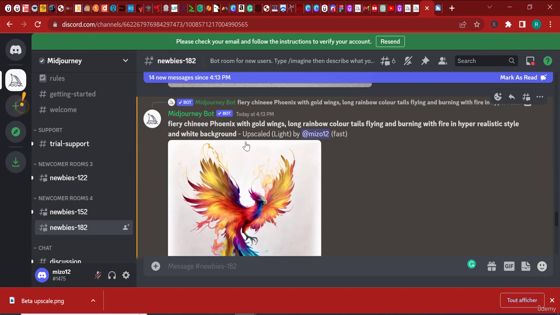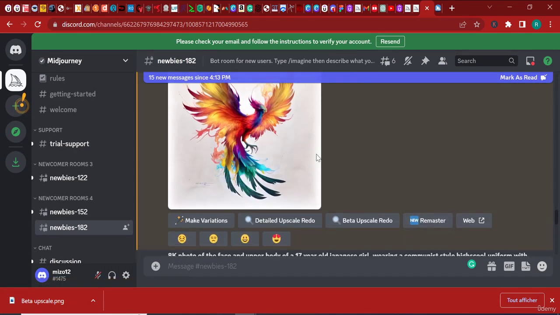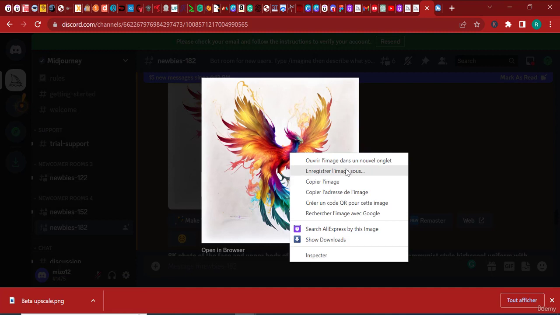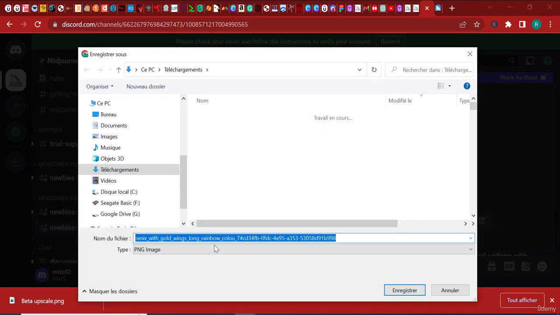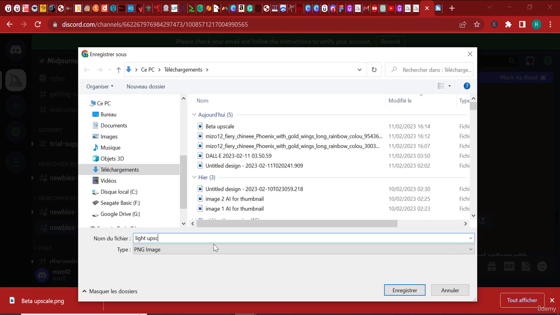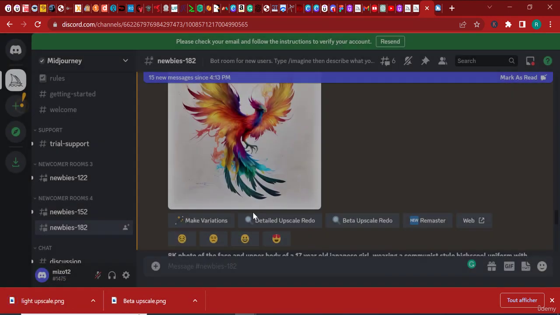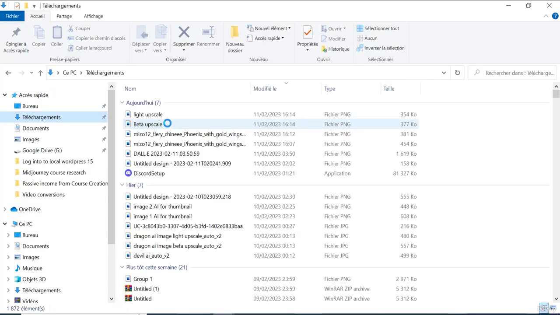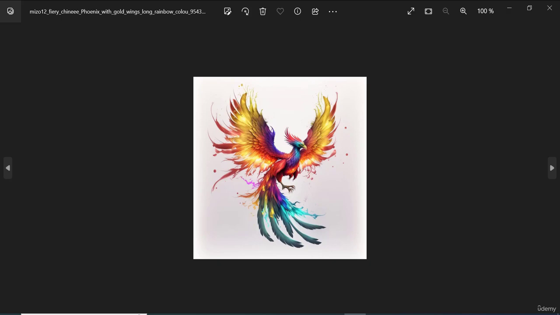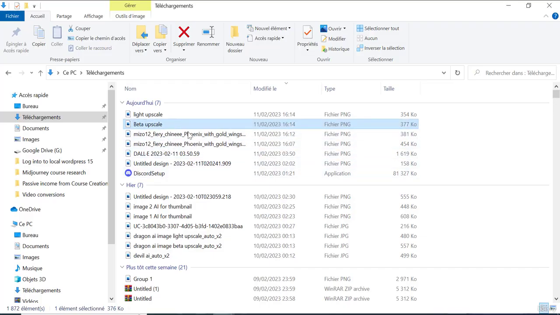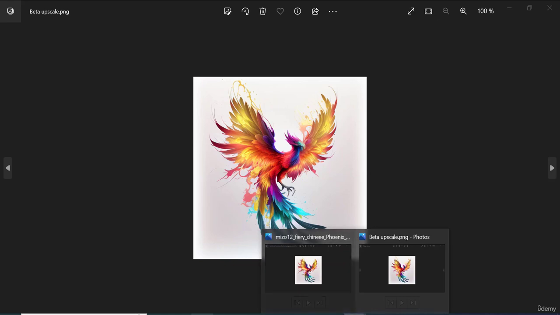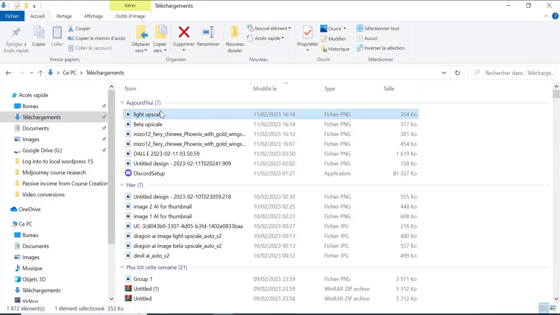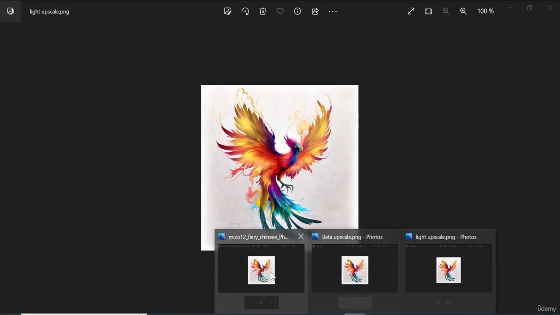I'm pretty sure it's here somewhere. Okay, so here, upscaled light by Mizo12. So I'm gonna just download this image as well, and I'm gonna name it light upscale. Okay, light upscale. So we have light upscale, beta upscale, and we have the original image. So I'm gonna go now to my downloads, and we're gonna open the first image of the Phoenix. This is the original upscale. Now let's open up the beta upscale. So here, this is the beta upscale, and let's open up the light upscale. So now we have 3 images.